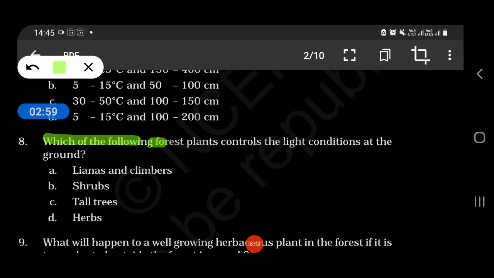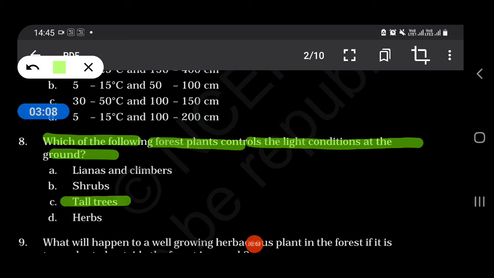Which of the following forest plants control the light condition at the ground? Lianas and climbers, shrubs, tall trees, or herbs. So our answer is tall trees.